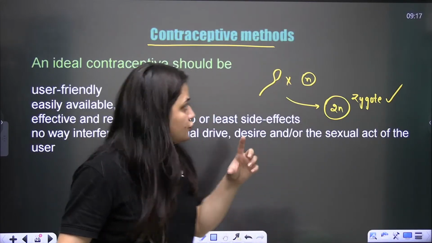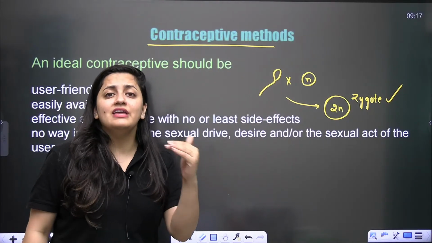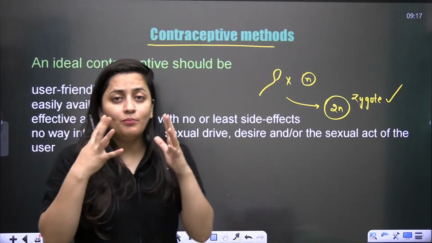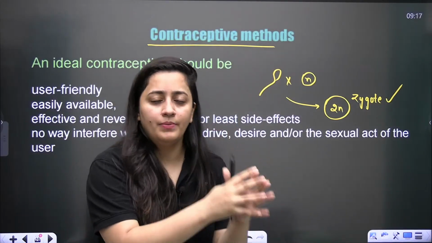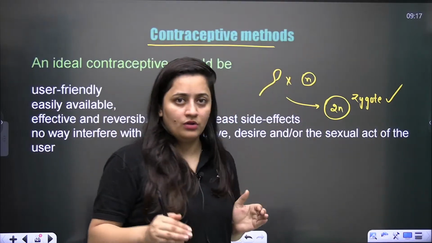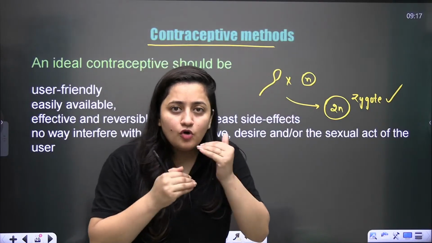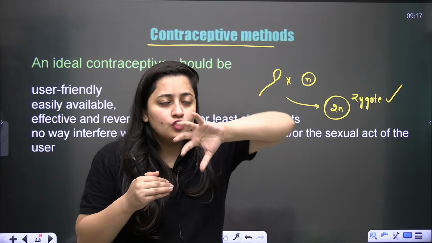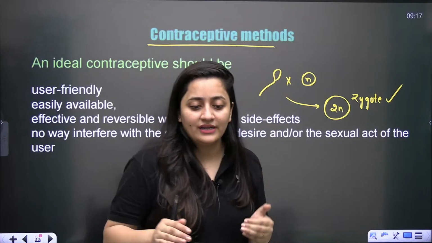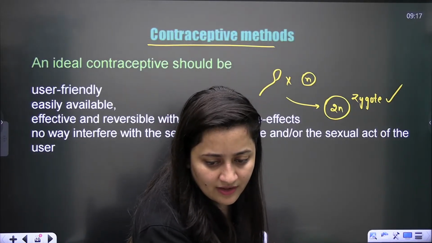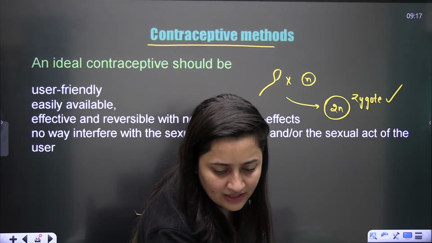Right? So, if we need to stop the process, you know that there are various ways. The methods by which we stop the meeting of sperm and ovum, we stop the implantation of this zygote, we make the endometrial lining unsuitable, when we talk about all these aspects, they come under the contraceptive devices. So contraceptive devices are the devices which are going to avoid the pregnancy. Is that clear?